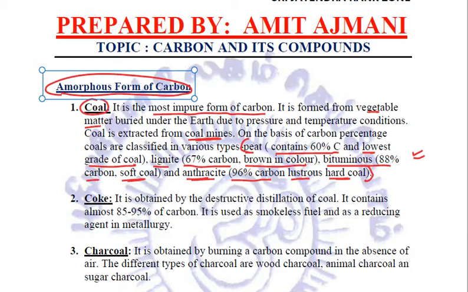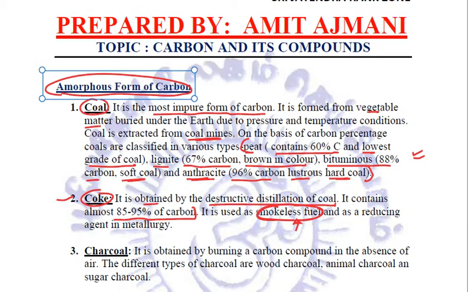So this is the first form of carbon in the amorphous form. Next is coke. Quite importantly, it is obtained by the destructive distillation of coal. It contains almost 85 to 95% of carbon, and it is used as smokeless fuel. You have been asked a question, which among the following is a smokeless fuel? So it is coke.